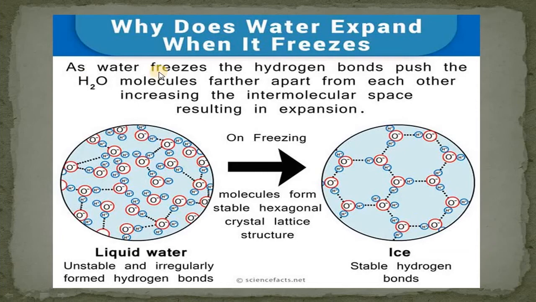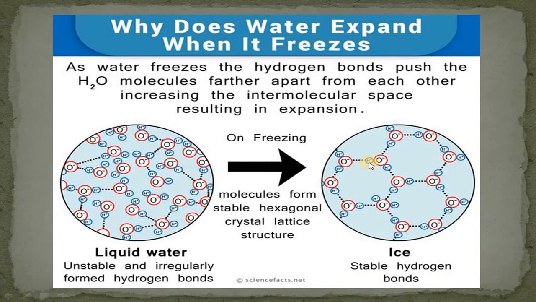So as water freezes, the hydrogen bonds push the water molecules farther apart from each other, and increasing the intermolecular spaces results in expansion. So this is the reason that as we move from 4 degrees Celsius to 0 degrees Celsius, instead of contraction, expansion takes place.